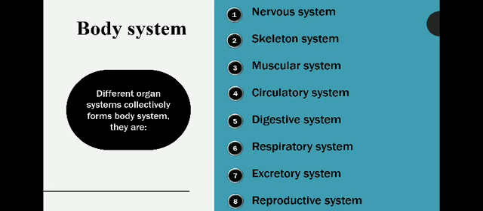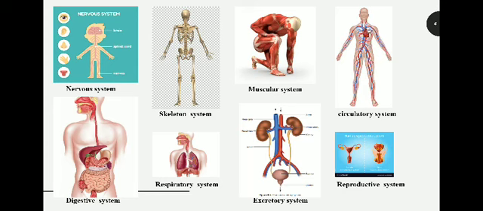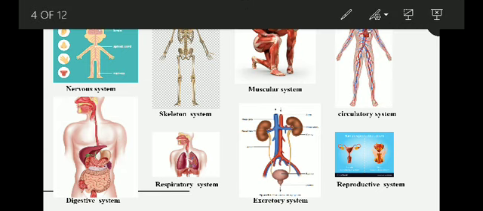In our body there are different organ systems, and they have different tasks to perform. Different organs perform in coordination for our proper functioning. We have the skeletal system, muscular system, circulatory system, digestive system, respiratory system, excretory system, and reproductive system. We will see one by one what their functions are and what the main organs are.